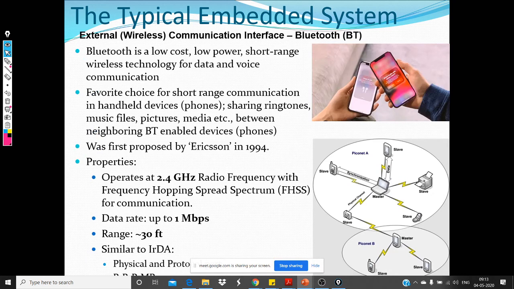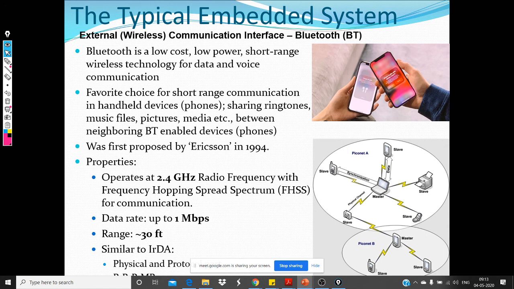So next one, we'll see Bluetooth. Bluetooth is a very popular wireless protocol. It's a low cost, low power, short range wireless technology, mainly used for data and voice communication. Although you can actually use Bluetooth for sharing any kind of file and media, right?